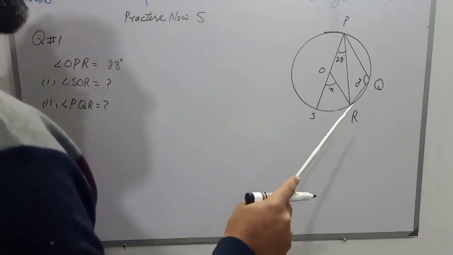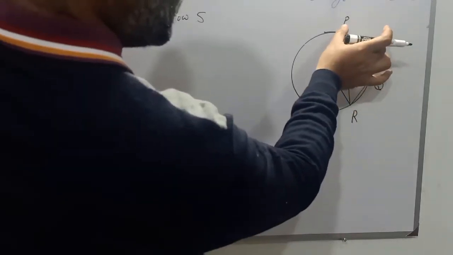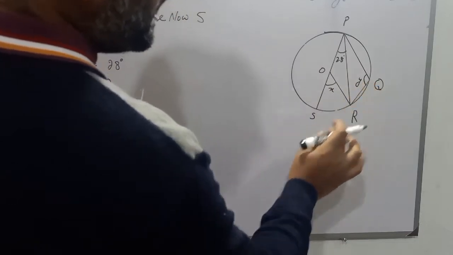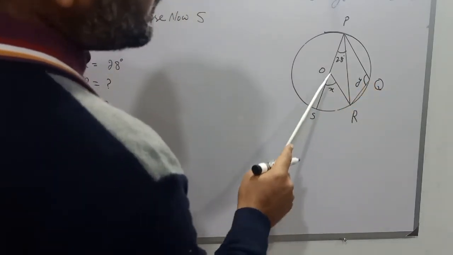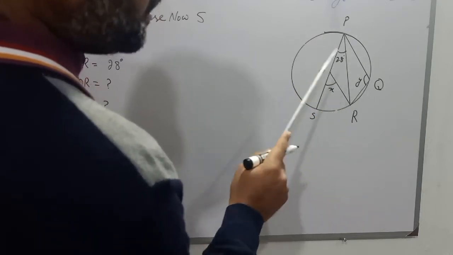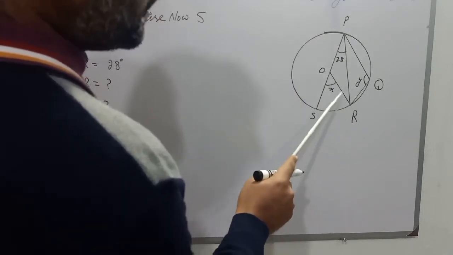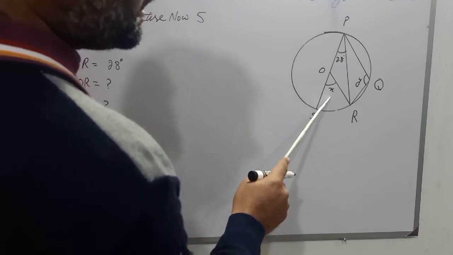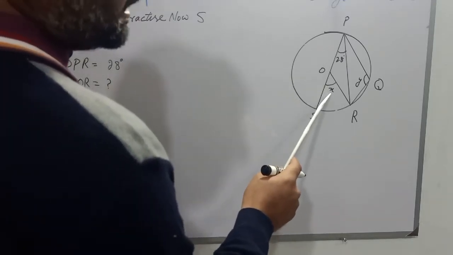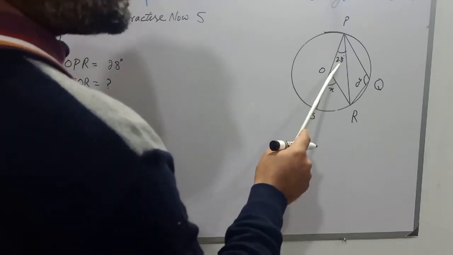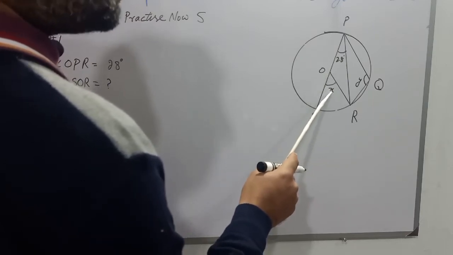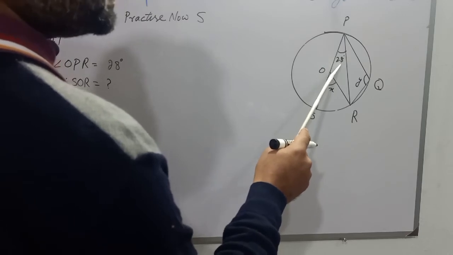Again students, I am repeating, if you ignore lines PQ and QR, suppose these two lines are not drawn, then angle SPR is the circumference angle of the major arc, whereas angle SOR is the central angle of the minor arc. And in the very first lecture I explained that the central angle is double the circumference angle, or the circumference angle is half of the central angle. So X will be 2 times 28 degrees.